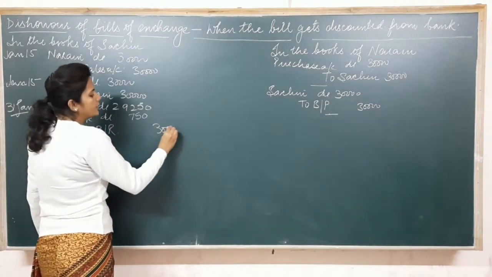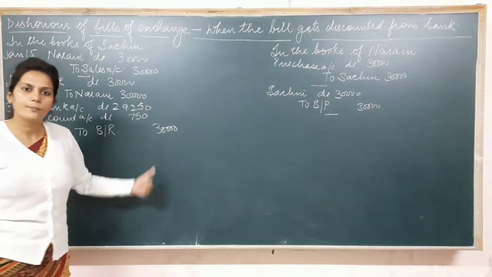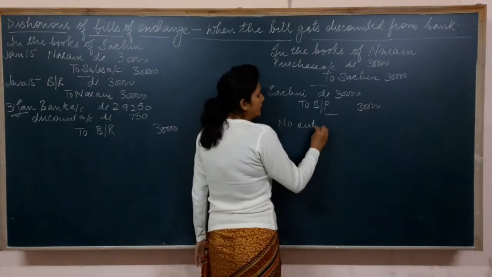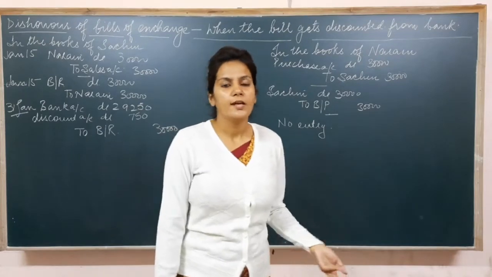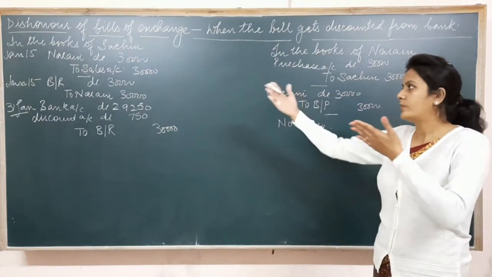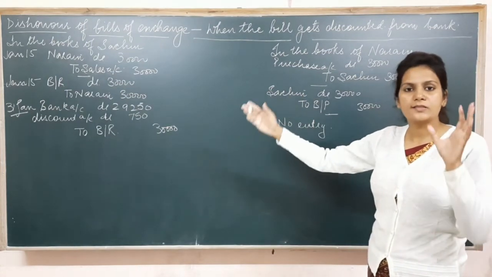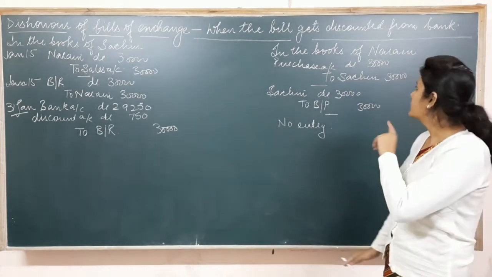So now on the due date, Naren has to make payment to the bank. Now there will be no entry in the books of Naren for this, because Naren is least bothered about this thing. Naren has to make payment to Sachin also, so what if he makes payment to the bank in place of Sachin? So the entry for this discounting of the bill of exchange will not be passed in the books of Naren, the drawee.